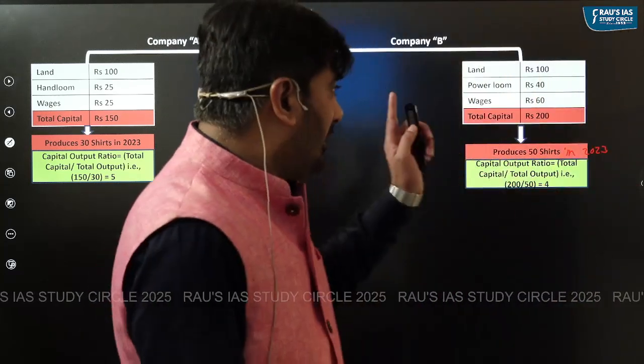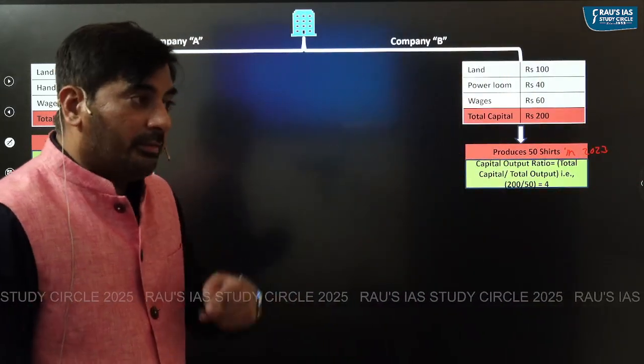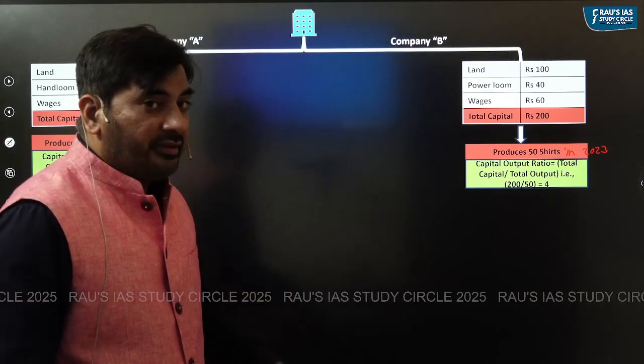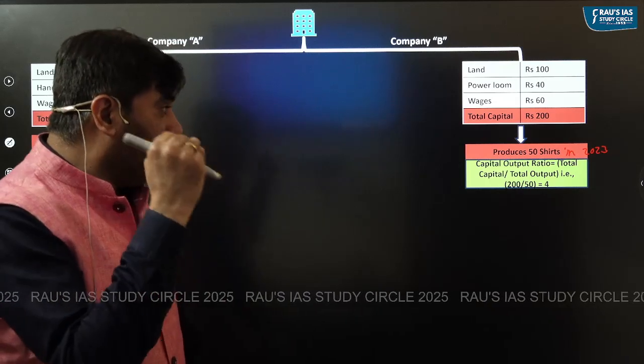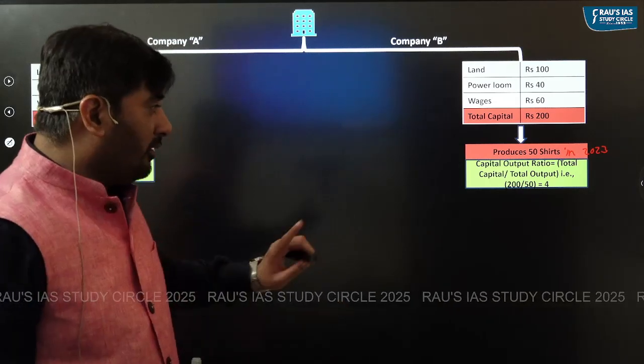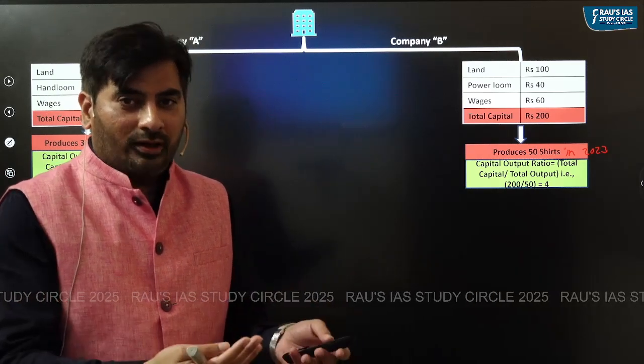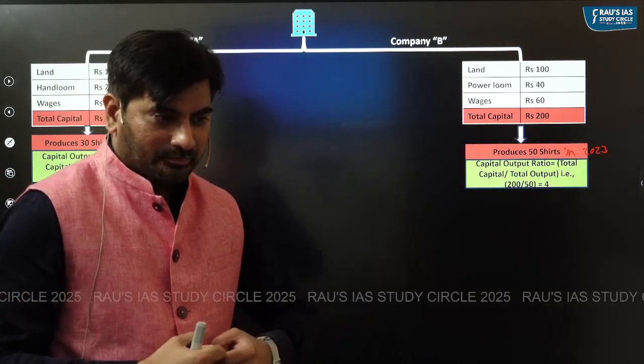Same way, capital output ratio of B. How much capital has it invested? 200. How much is its output? 50. 200 divided by 50. What is the capital output ratio? 4. So you must be thinking, this is a formula, but what is the significance of this?